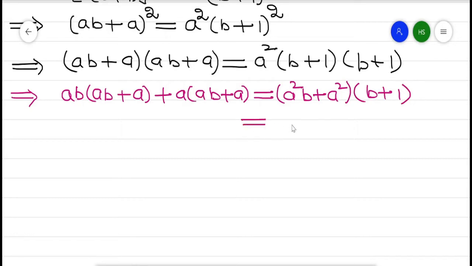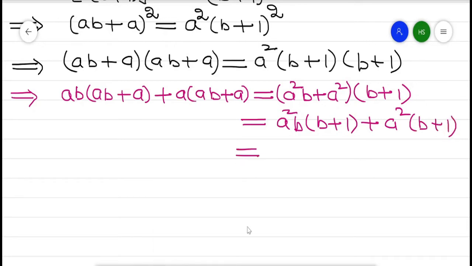This value is A squared B into B plus 1 plus A squared into B plus 1, which becomes A squared B squared plus A squared B plus A squared B plus A squared. This is the right hand side.